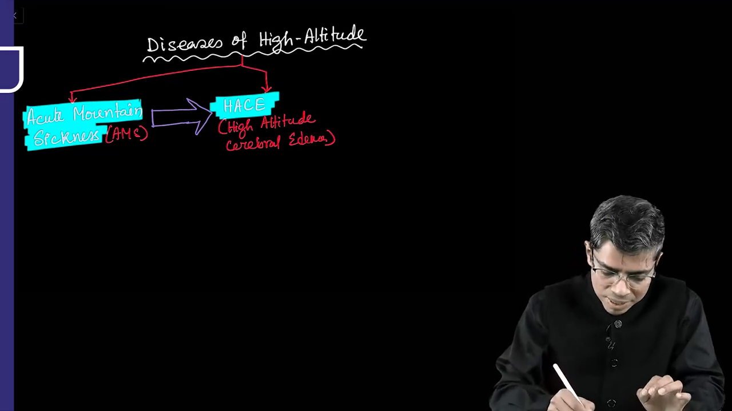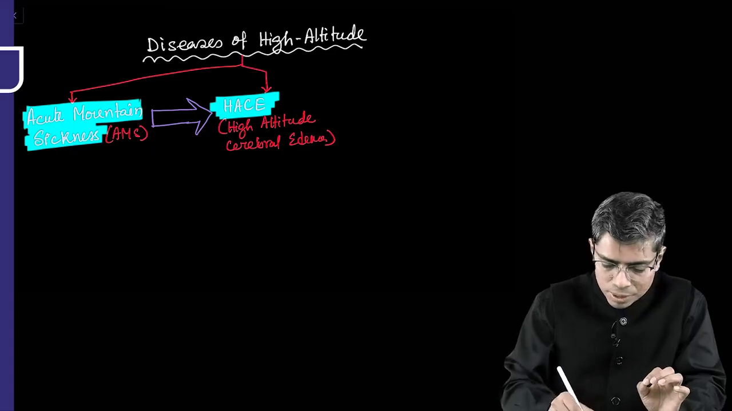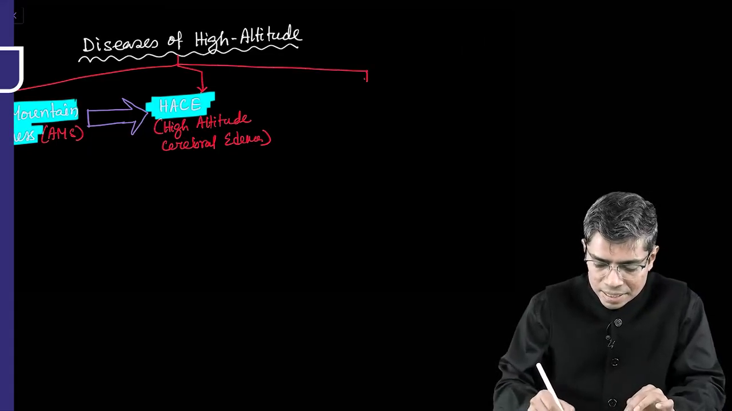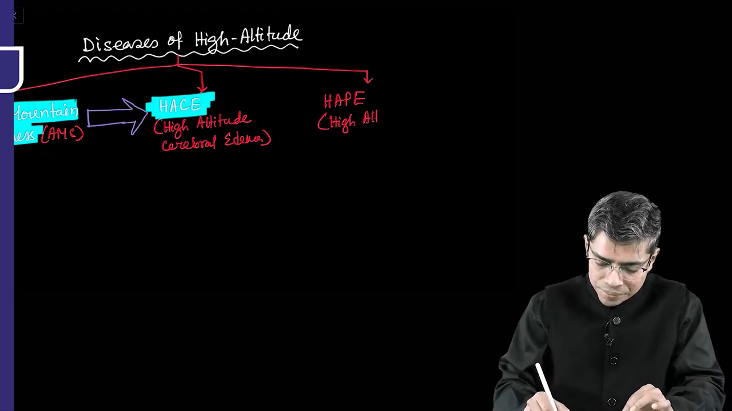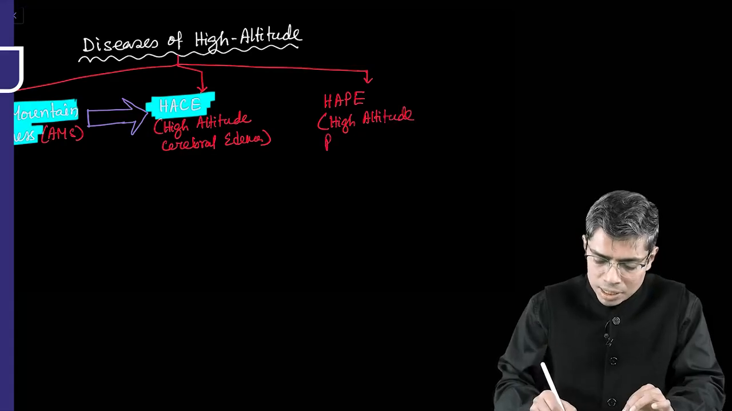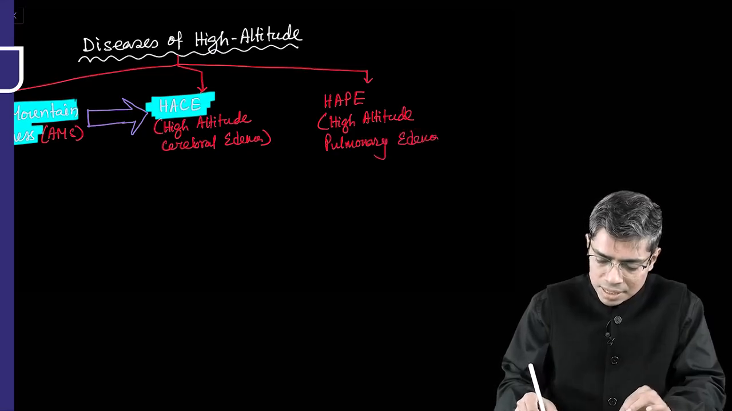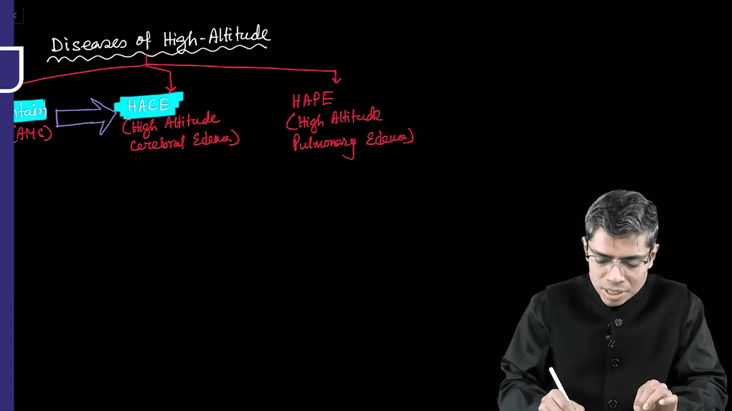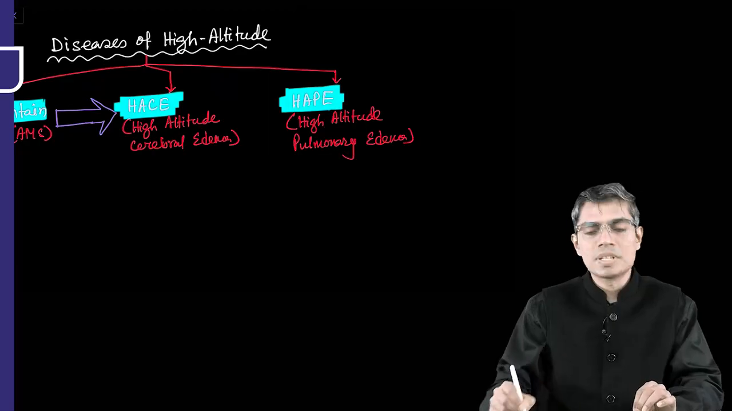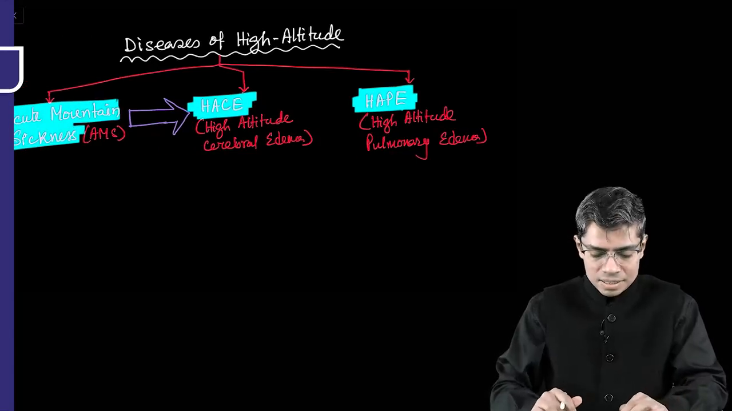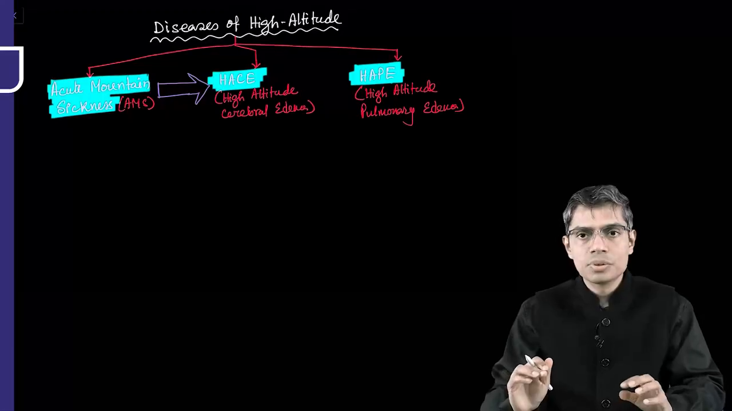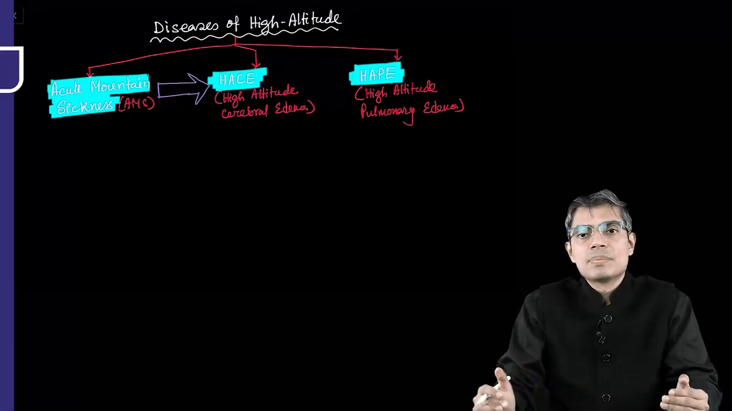Apart from AMS and HACE, the third one is known as HAPE. This is nothing but high altitude pulmonary edema, right? So this is a different kind of disease. From the name you can also guess, right? So now these are the three disease conditions that we have to read in a little bit of detail for our MCQ purpose.